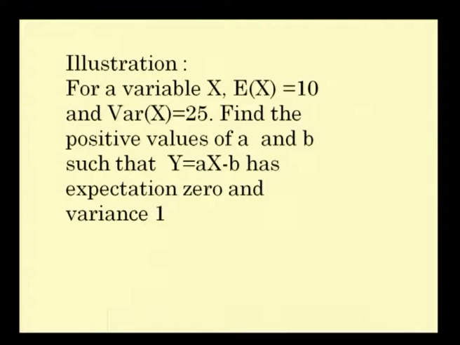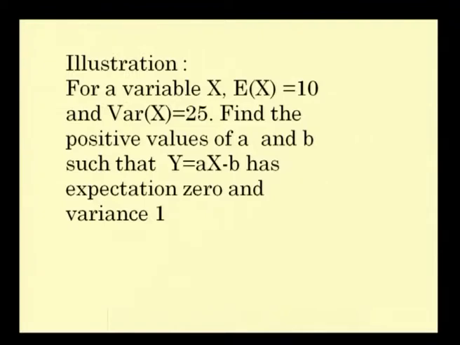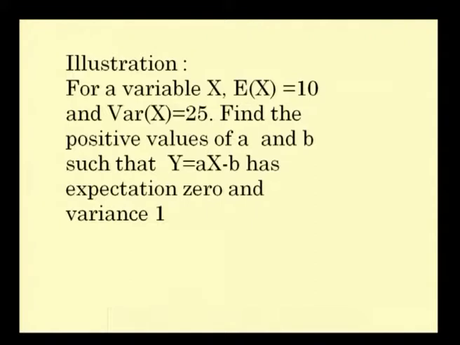The next illustration is for a random variable x, the expectation of x is given to be equal to 10 and variance of x is given to be equal to 25. It is reverse. So far you have been asked to find out the expectation of x, mean and variance, and you will be given the PDF. Here you have to find the positive values of a and b such that y is equal to ax minus b has expectation 0 and variance 1.